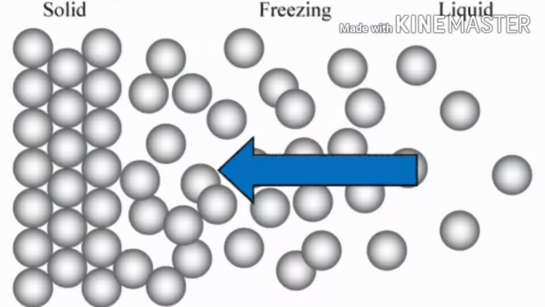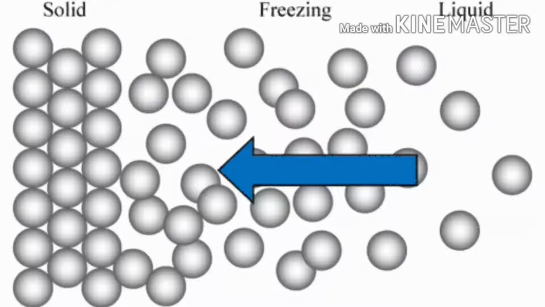The temperature changes the behavior of molecules. As I said, all substances are made up of molecules. Right, children? Yes. In liquids, molecules are loosely packed.